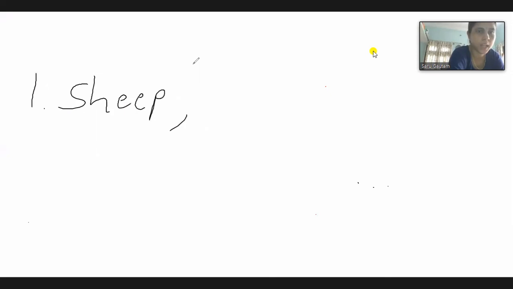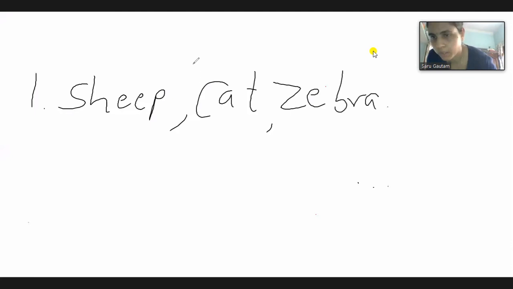Sheep, cat, and zebra. Okay, 3 words you have here. Now the first thing you have to do is to see the first letter of the word. Only the first letter.